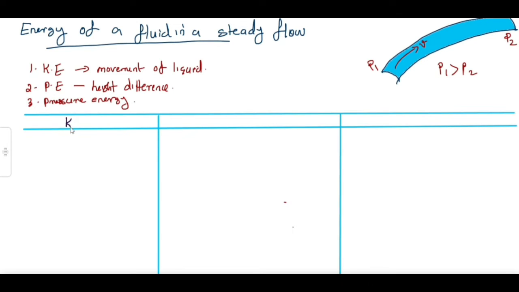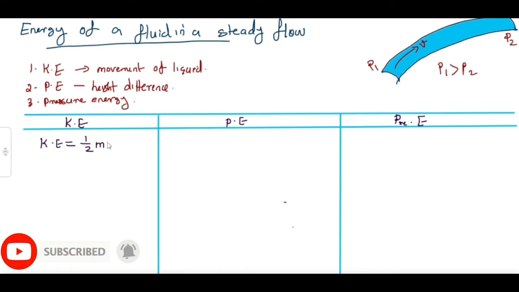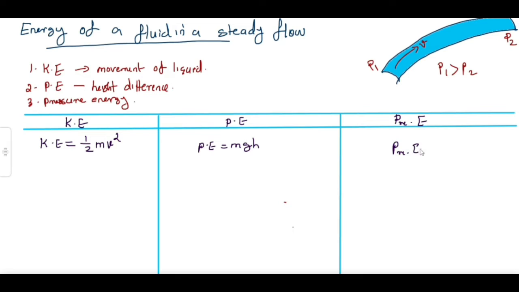First one is kinetic energy, second one is potential energy, and the third one is pressure energy. First, the formulas. What is the kinetic energy formula? Kinetic energy is equal to half m v square. Potential energy is equal to mgh, as we already know. And pressure energy is equal to pressure into volume, that is called pressure energy.